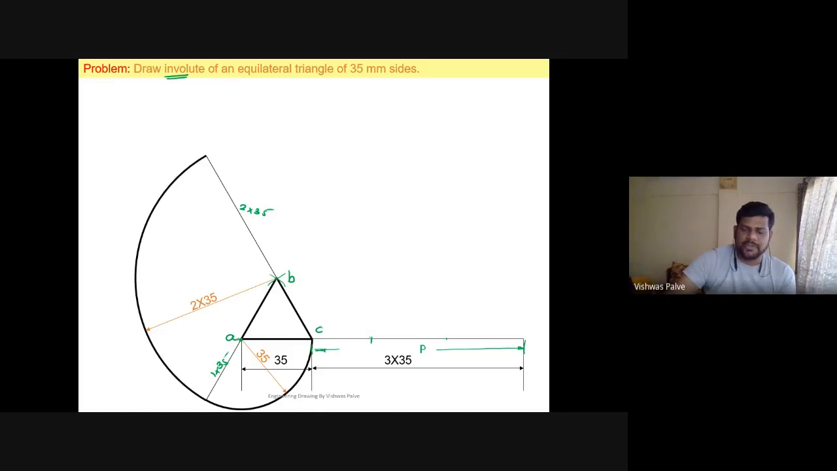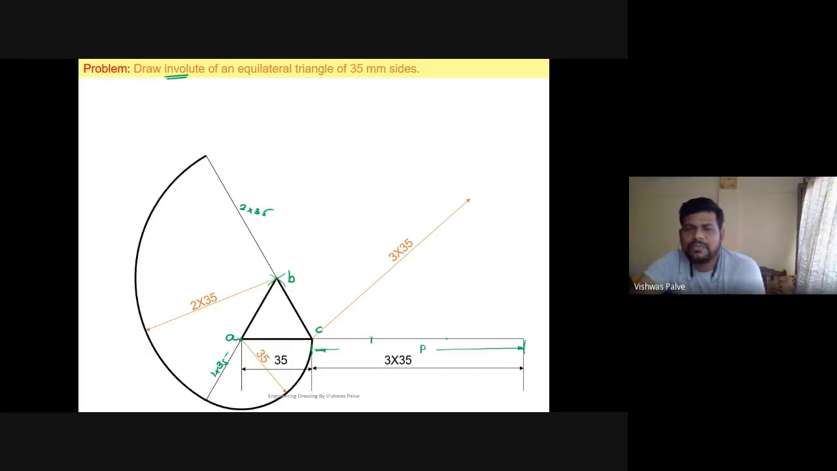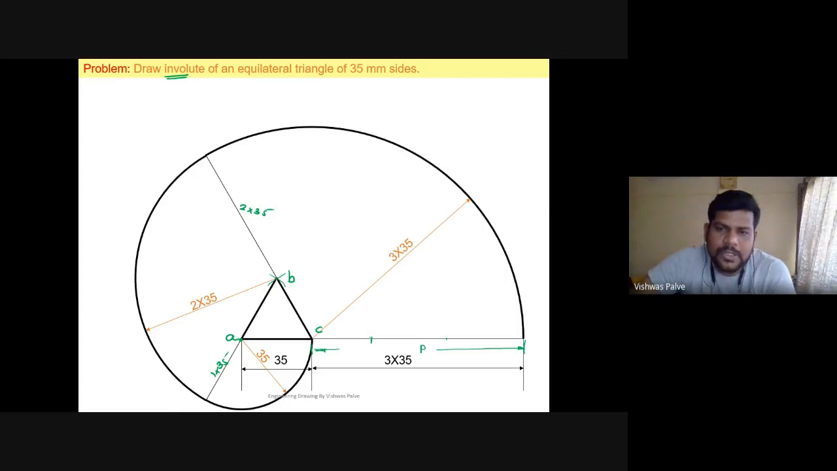Okay, 2 into 35. So this is the second curve, and the third curvature we have to draw is 3 into 35. So take the dimension 3 into 35 in the compass and draw it. So this will be the nature of the curve. This is called an involute of a triangle.